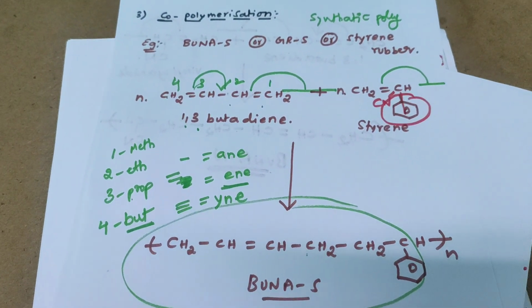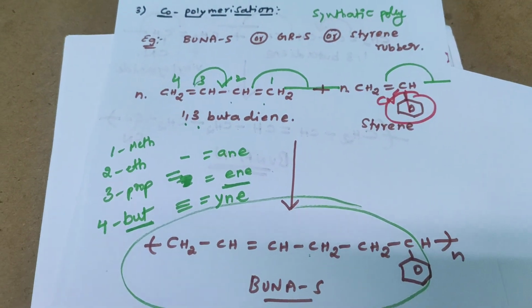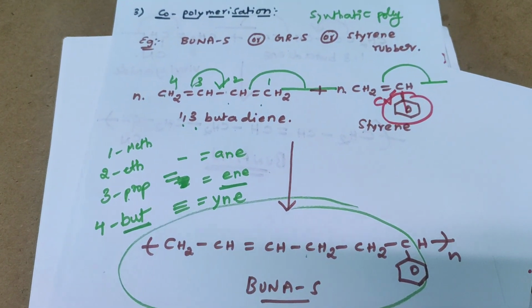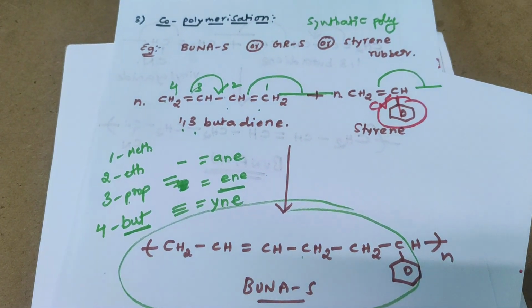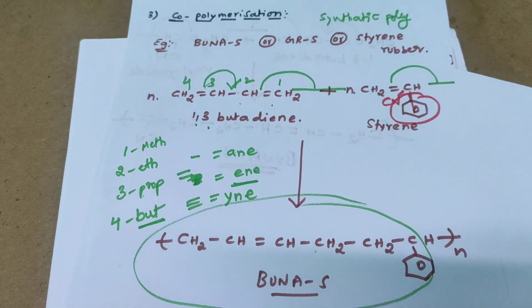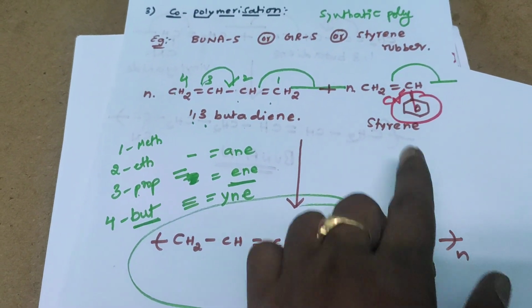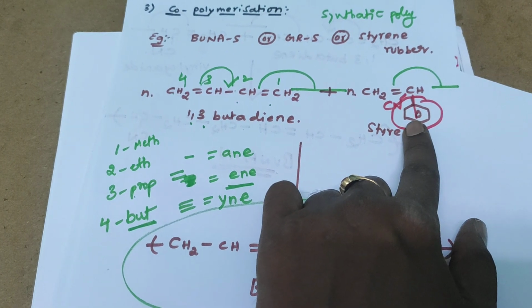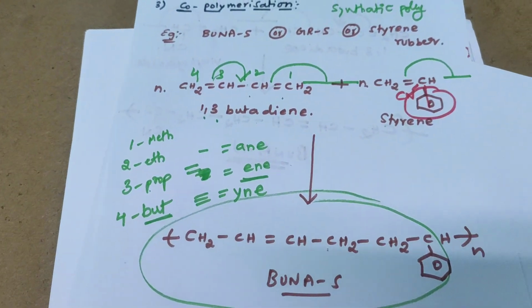The best examples for copolymerization are Buna-S and Buna-N. These two are examples of synthetic rubbers. From the examination point of view, write the preparation of synthetic rubbers. One is Buna-S and the other is Buna-N. In Buna-N, simply, the benzene ring is replaced with a cyanide group, that is CN. Simply you have to recognize that.